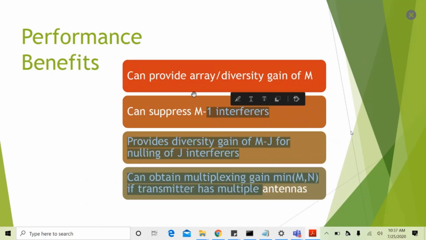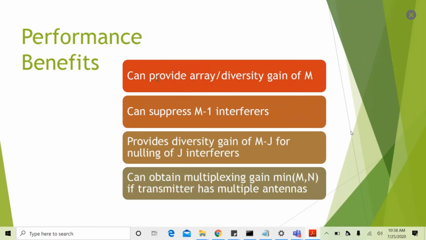Next. If there are M transmit antennas or M receive antennas, we can get a diversity order gain of M. This is only for single input multiple output, or multiple input single output systems. This is true actually. And we can suppress M minus 1 interferers, and we can provide a diversity gain of M minus J for nulling of J interferers.